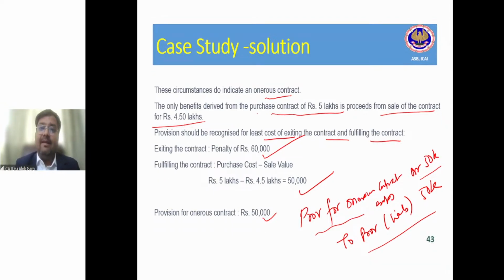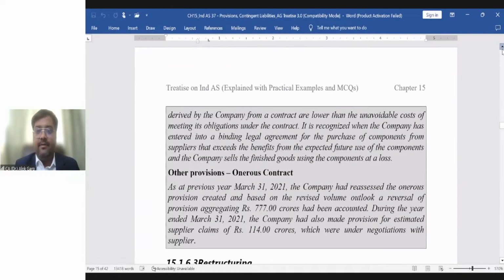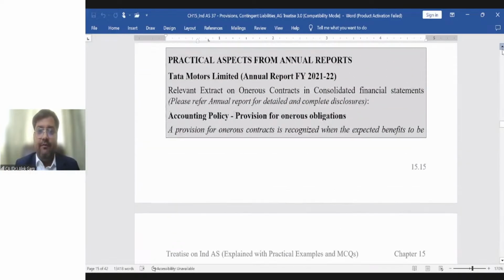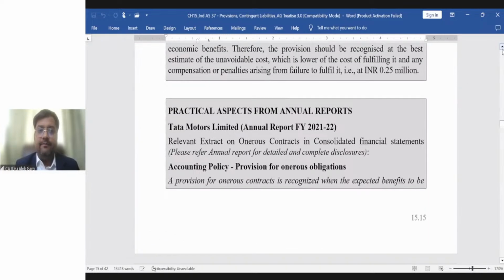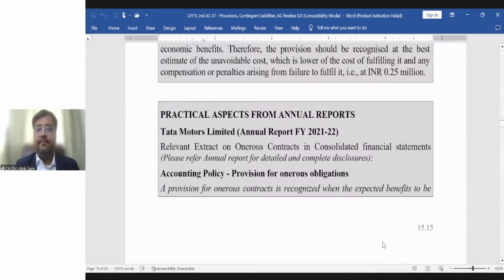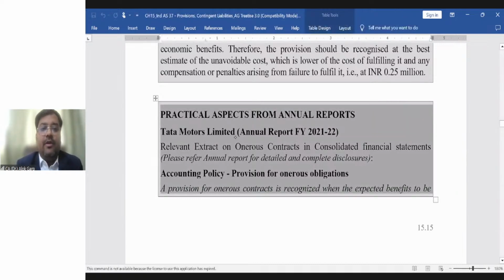Let me show you one practical example from Tata Motors Limited. Can you see the word file? If you look at this word file, I have extracted the example of onerous contract from Tata Motors Limited, because in every company you will not get this onerous contract example. That is why I have taken it from Tata Motors Limited.